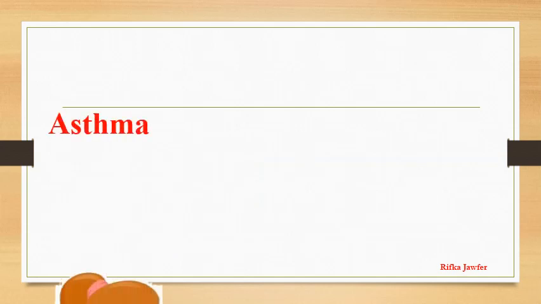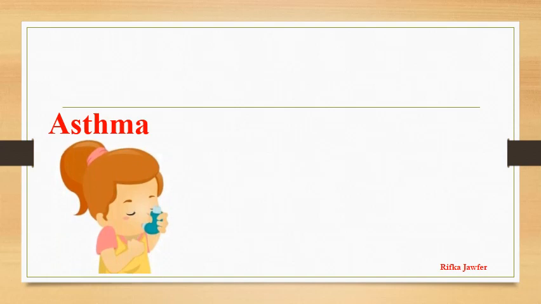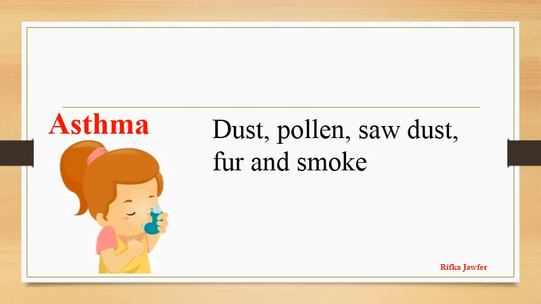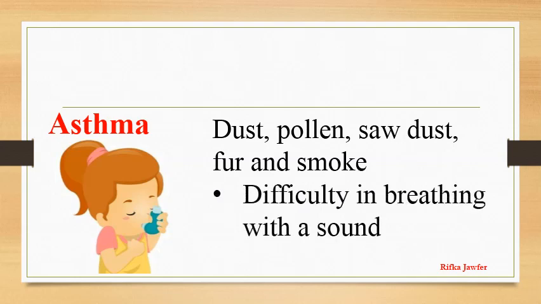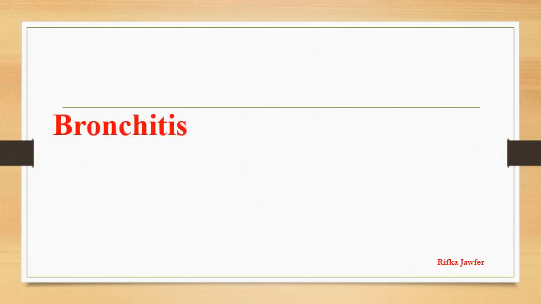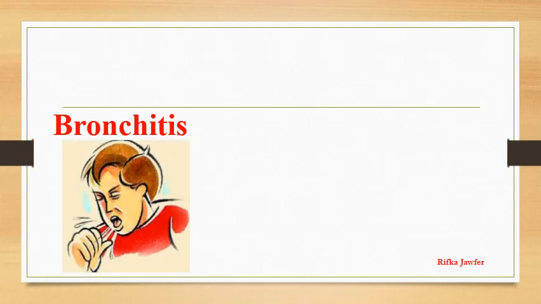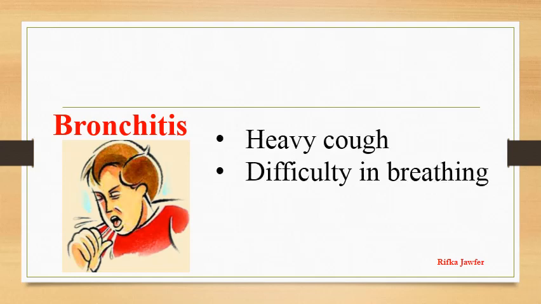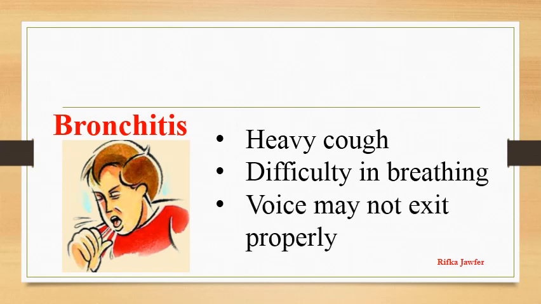Third is asthma. Inflammation occurring in the body is called asthma. The agents causing asthma are dust, pollen, sawdust, fur, and smoke. The symptoms are difficulty in breathing with a sound. Next is bronchitis or bronchiolar inflammation. It occurs by virus or bacteria and it causes the bronchioles to swell up. The symptoms are heavy cough and difficulty in breathing. If the larynx is infected, the voice may not exit properly.